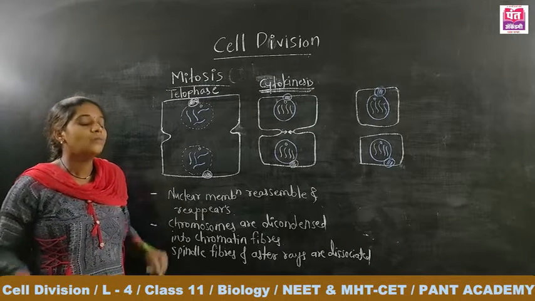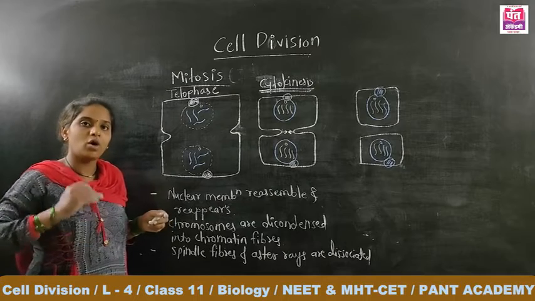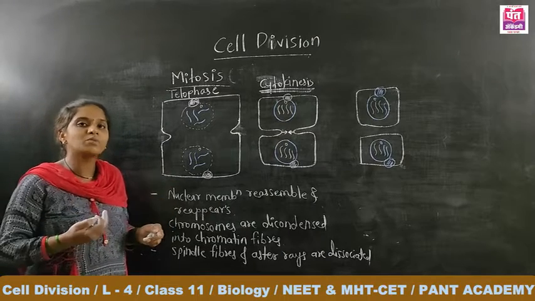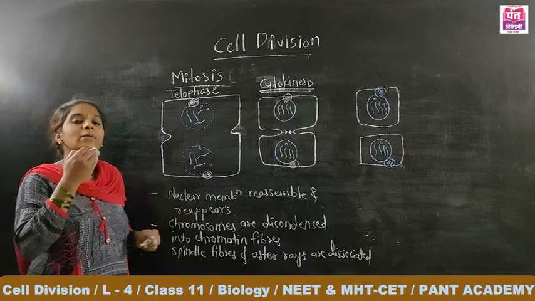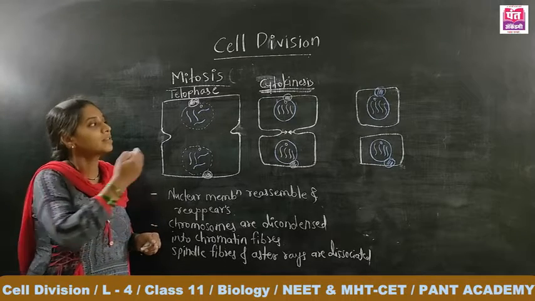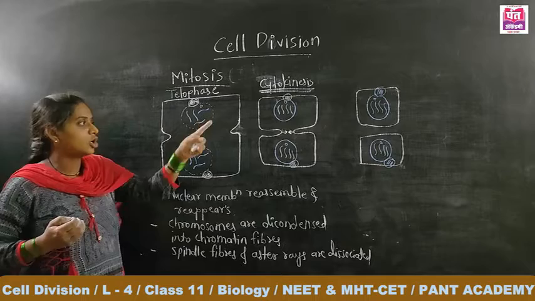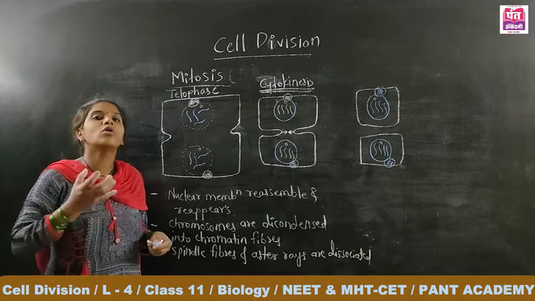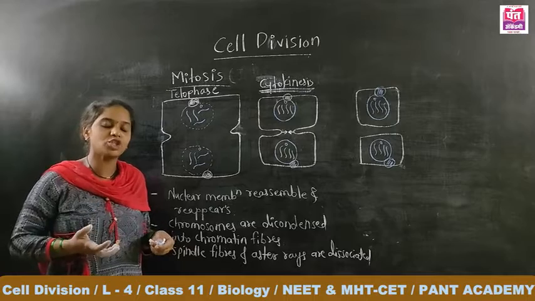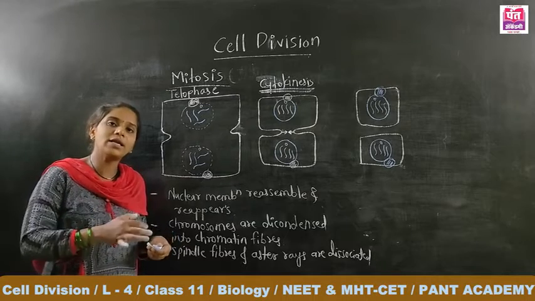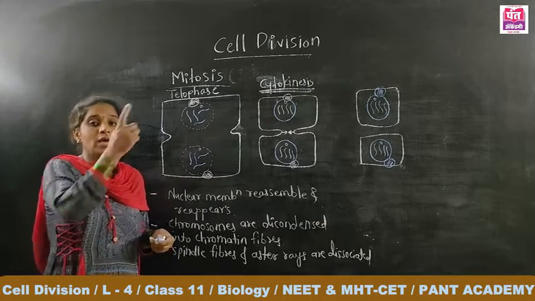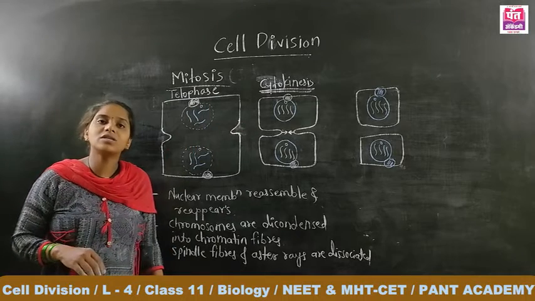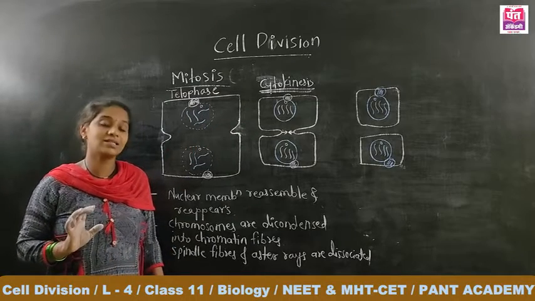The genetic material or DNA content present at the time of cell division remains the same at the end of cell division. The daughter cells show identical chromosomal composition, qualitatively as well as quantitatively similar to the parent cell, and that's why mitosis is known as equational cell division.